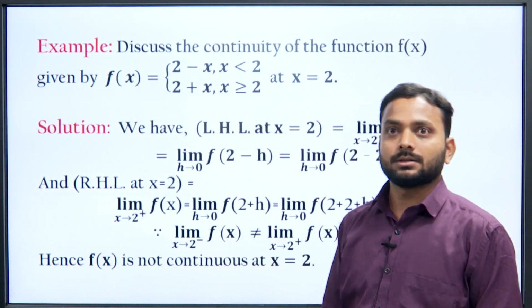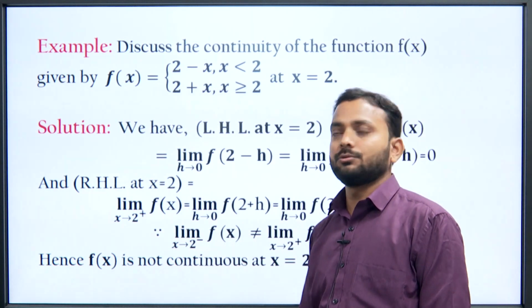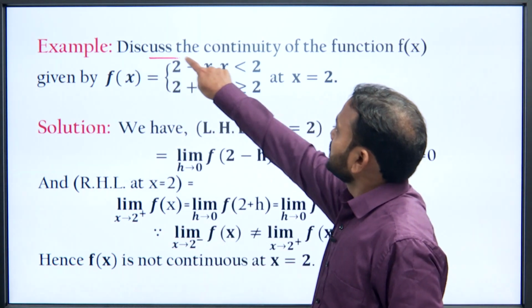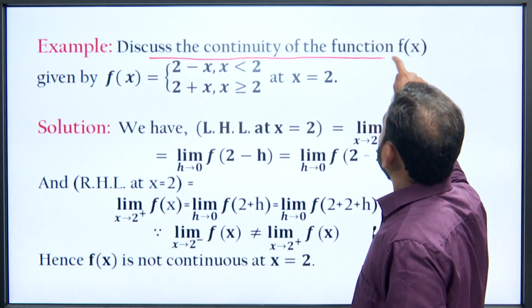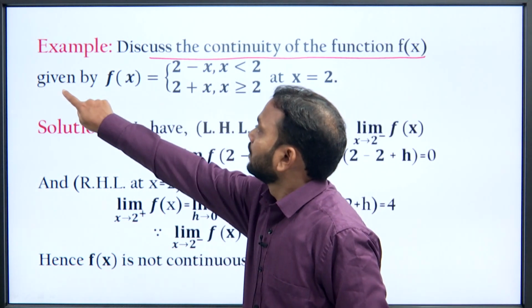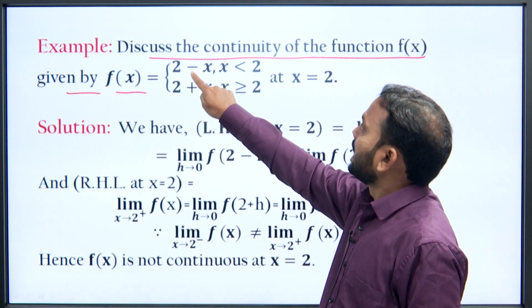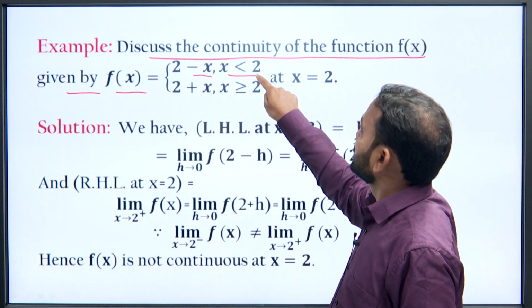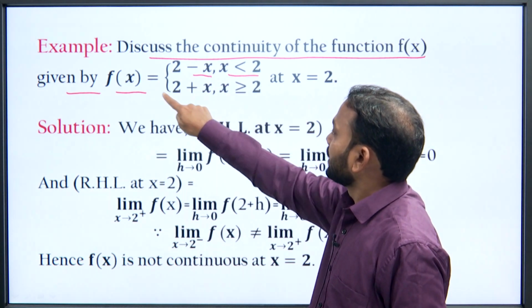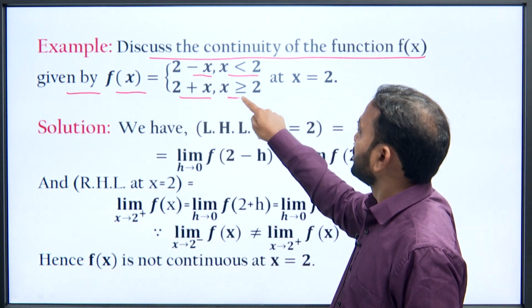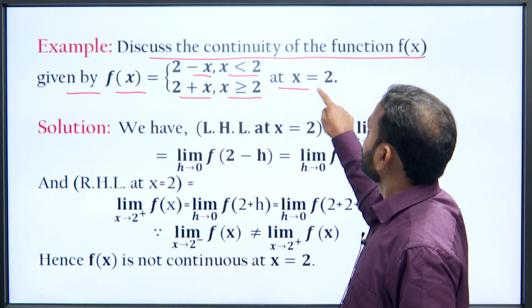Let us see an example on continuity. To discuss the continuity of the function f(x) given by f(x) equals 2 minus x when x is less than 2, and f(x) equals 2 plus x when x is greater than or equal to 2, at x equal to 2.